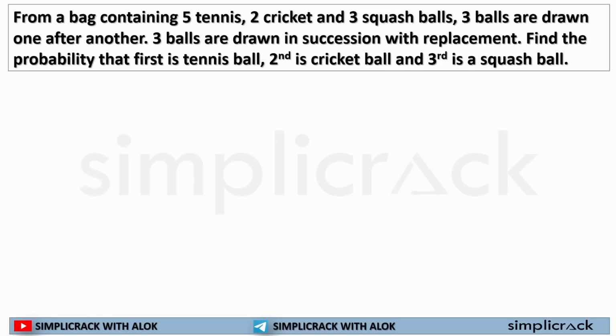What it is saying is: a bag contains 5 tennis, 2 cricket, and 3 squash balls. How many balls are there? 5 tennis, 2 cricket, then 3 squash balls. 3 balls will be drawn one after another. 3 balls are drawn in succession with replacement.